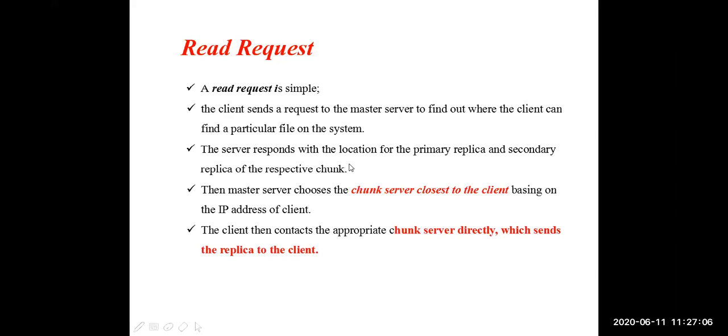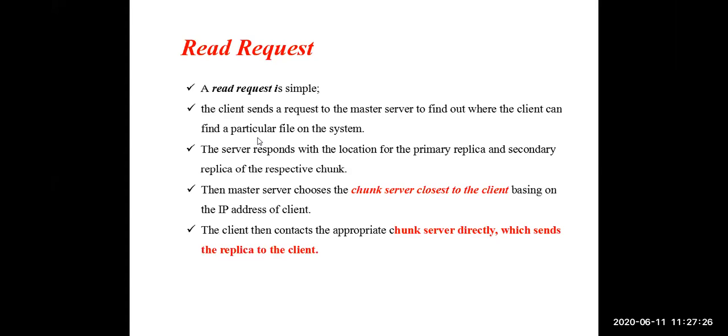Clear. Then the client will contact that nearest chunk server. Based on the information given by the master server, the client will approach that chunk server to get the data from the chunk servers. Clear.